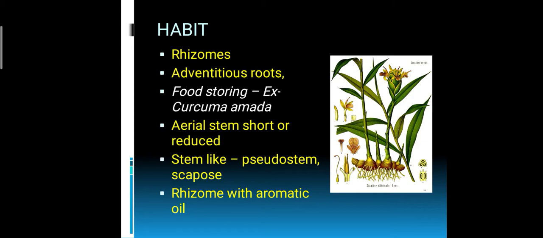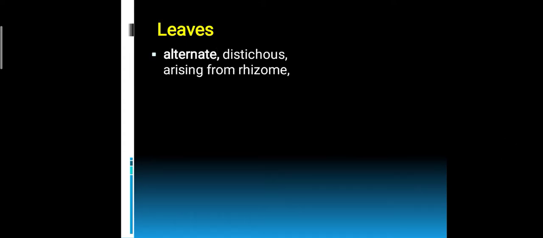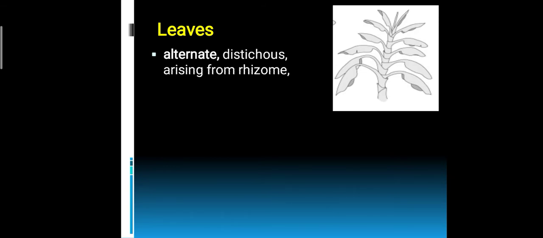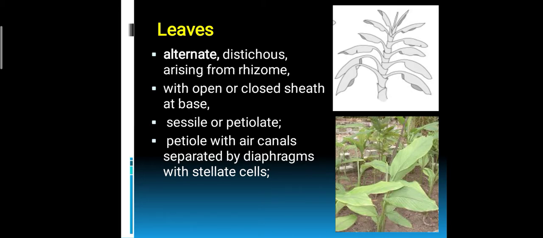You can see the underground rhizome. The leaves are arranged alternate distichous, meaning they are arranged in alternate rows, arising from the rhizome. This is the distichous nature of the leaf in the image. The leaves have sheathing leaf bases, a very important point, and the leaf may be sessile or petiolate. Also, air canals are present in the petioles. See, these are the images of leaves.